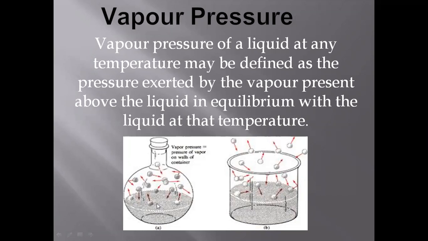When we provide the heat, the water molecules start vibrating and moving apart, and at one temperature they change their state from liquid state to vapor state. And at this time, the pressure exerted by the molecules of water vapor on the walls of the container is known as the vapor pressure. So now the vapors are exerting pressure on the walls of the container. Okay, so this is known as vapor pressure, right?